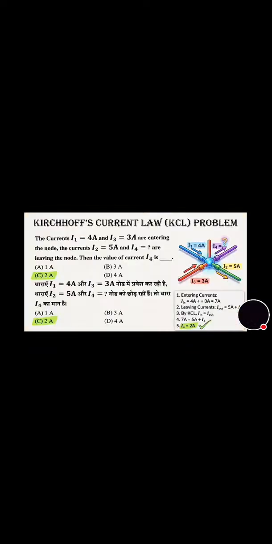That's on the screen. Current I1 is equal to 4 ampere, I3 is equal to 3 ampere are entering into the node, and the current I2 and I4 are leaving the node. I2 is equal to 5 ampere. The value of current I4 is equal to how much? Correct answer is option C, that is 2 ampere. Now move towards the next question.